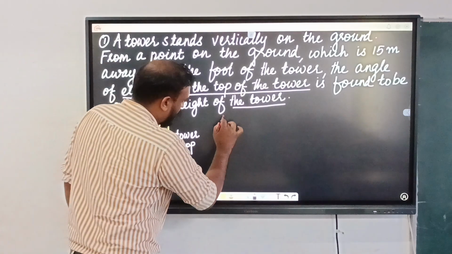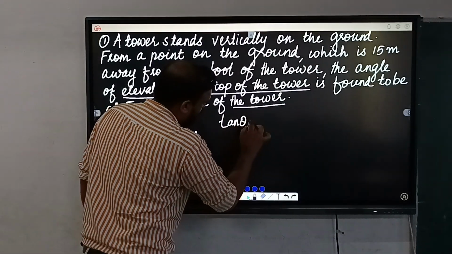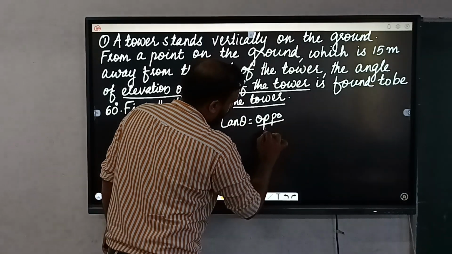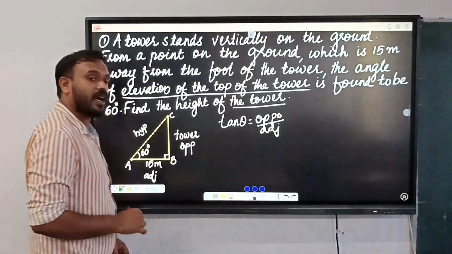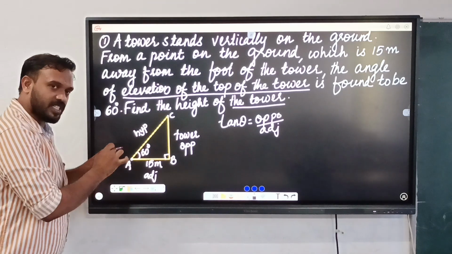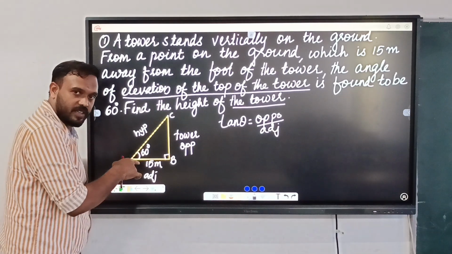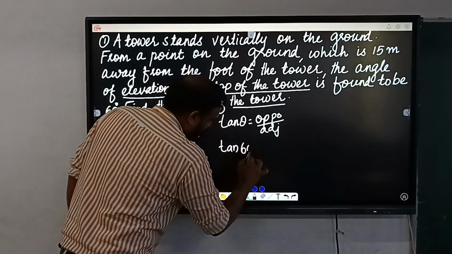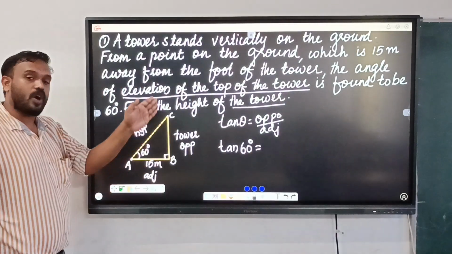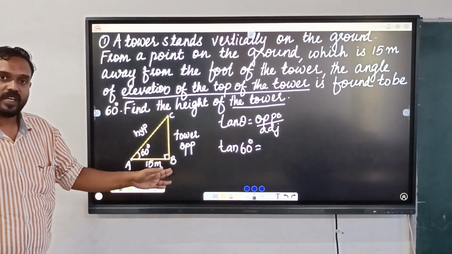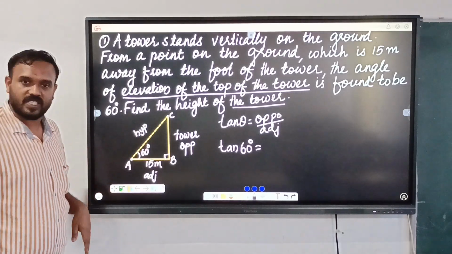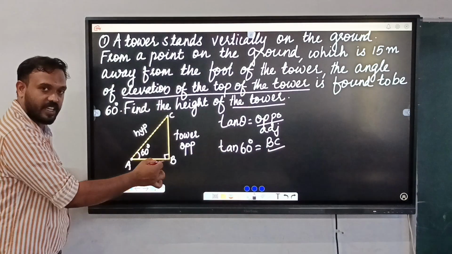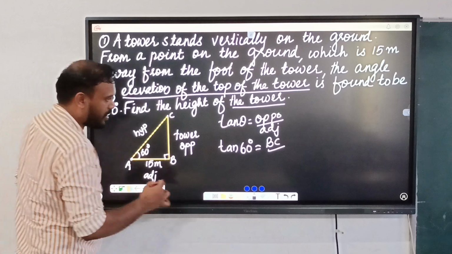So here we can use tan theta. What is tan theta here? Opposite by adjacent side. In this particular triangle, what is the angle here? 60 degrees. So we can use tan 60. Then what is the opposite side? The height of the tower, which we consider as BC. So BC by, and what is the adjacent side here? AB.